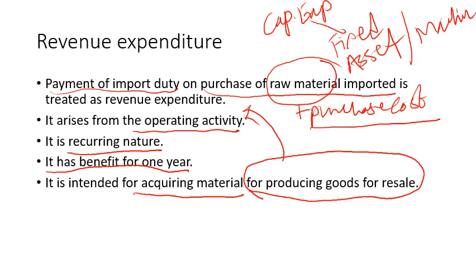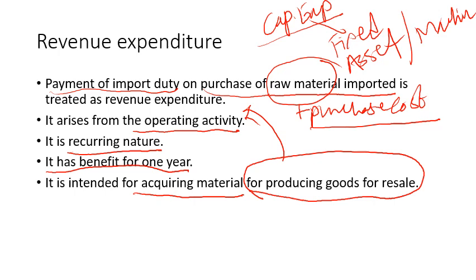Activity will be investing activity. The nature will change. It will be non-recurring nature. The benefit will be changed. The benefit will be for future years, and it is intended to acquire fixed assets. So if this import duty is for a fixed asset or a machine, then it will be capital expenditure.